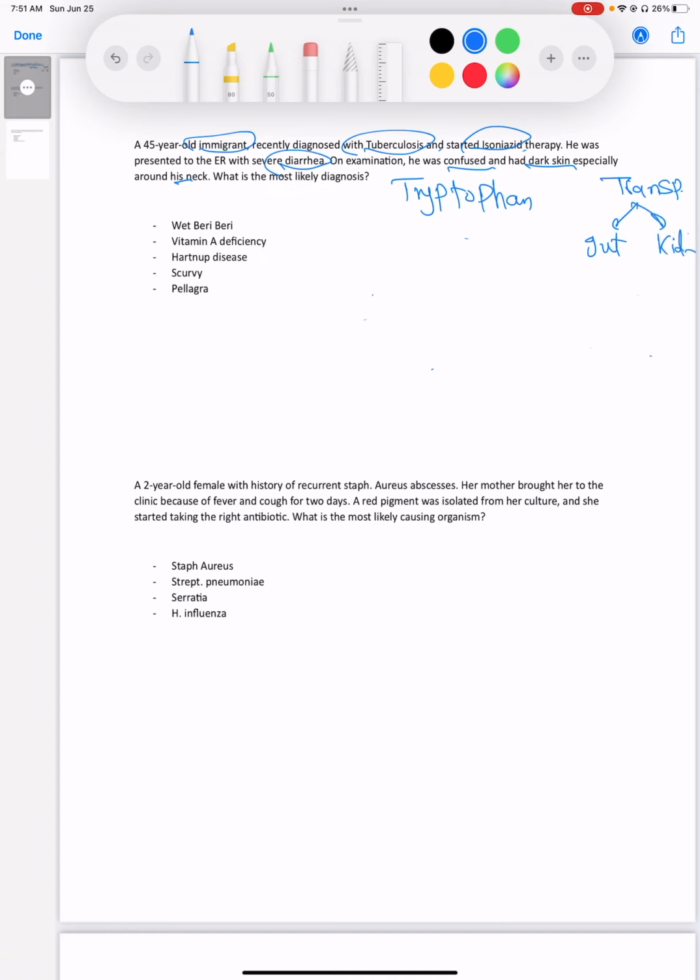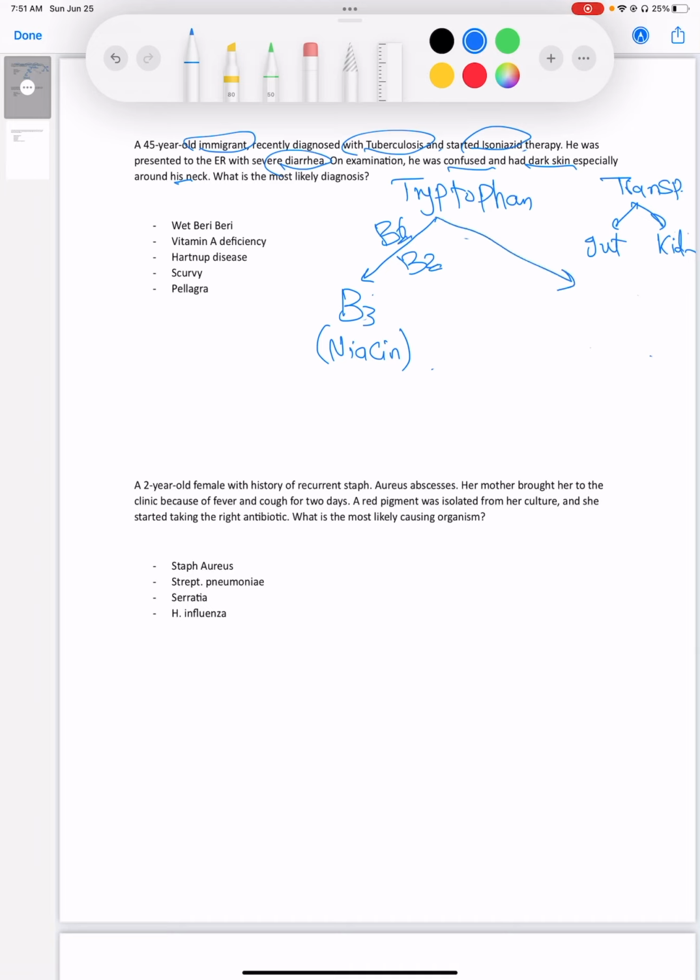So tryptophan can give B3, vitamin B3, which is called niacin as well, and B3 needs two vitamins, which are B6 and B2. The way I remember it, 6 divided by 2 equals 3, right?